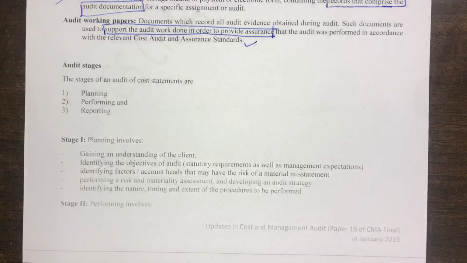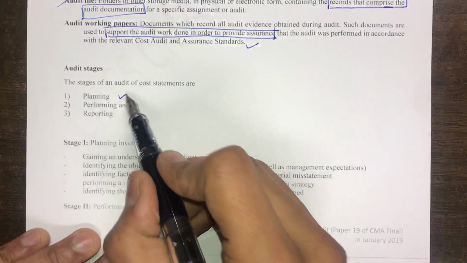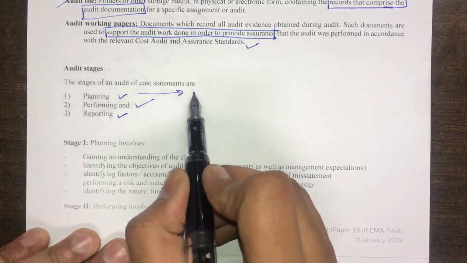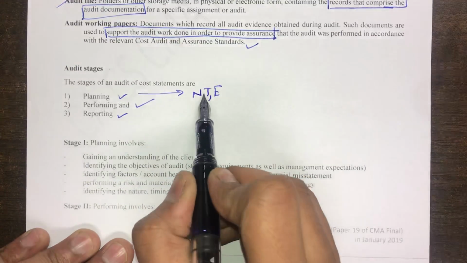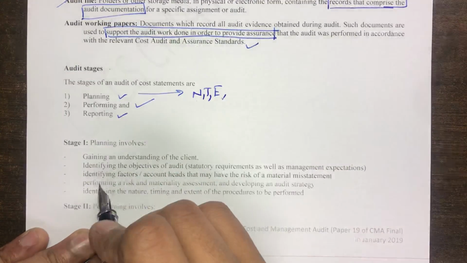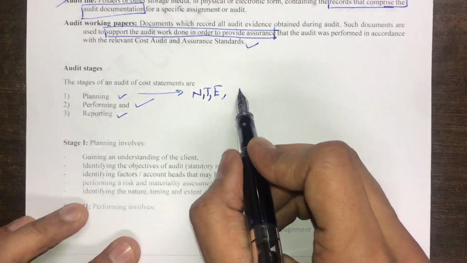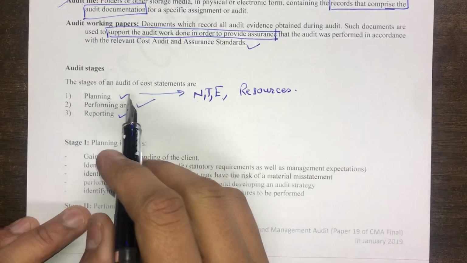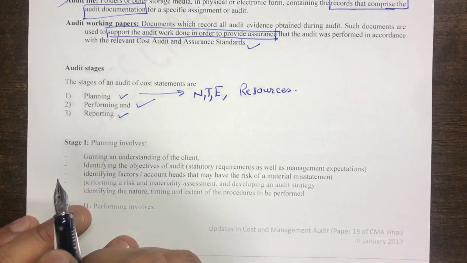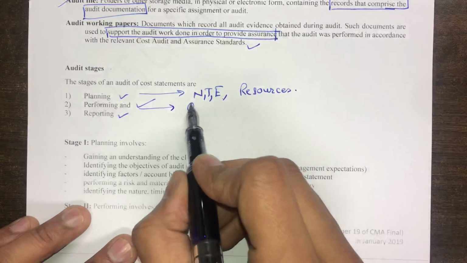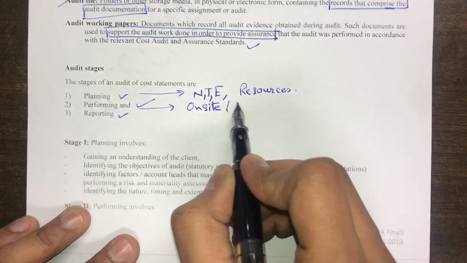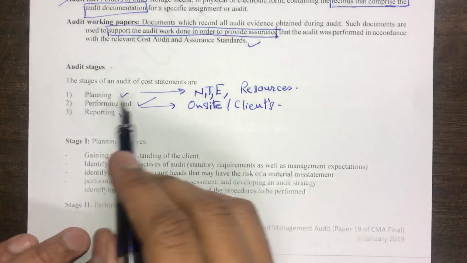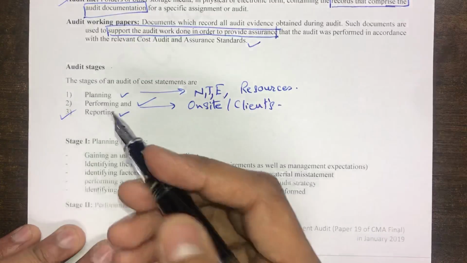Now, what are the stages of audit? Stages of audit are planning, performing, and reporting. So first you have to plan. What do you have to plan? You have to plan the NTE: nature, timing, and extent of audit procedures. Then you have to plan the resources required for this particular audit. So the first step is to do planning for an audit. Second is performing, actually going on site, going to the client's place. On site means the client's place, and performing the various procedures is known as performing. And then the last stage is reporting.